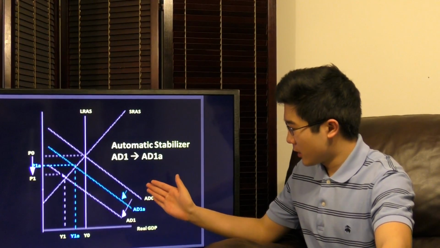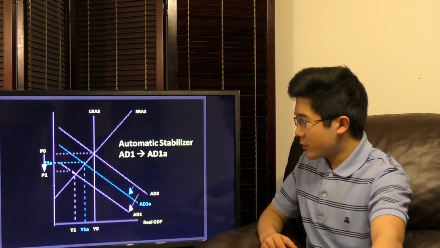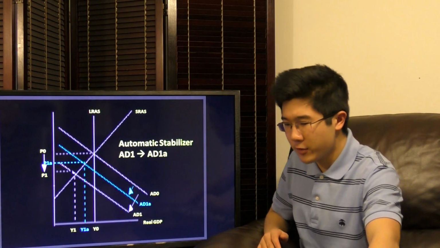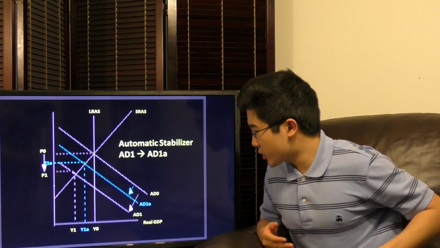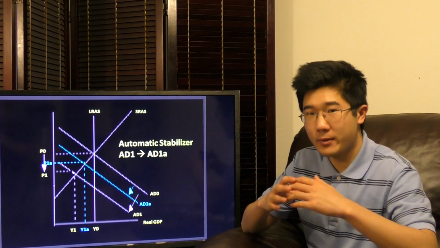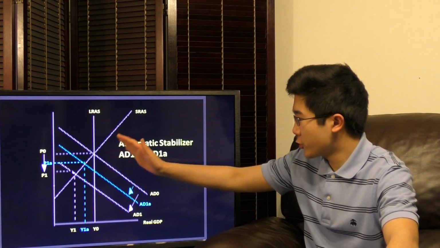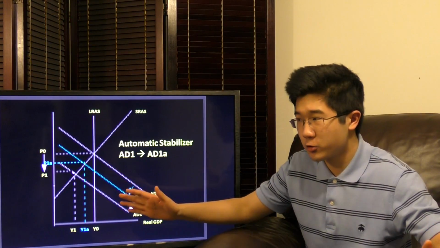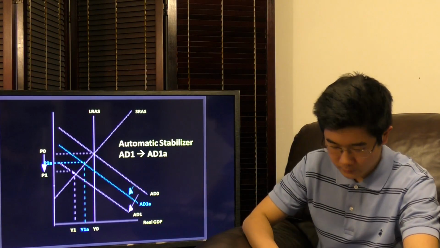We see aggregate demand shift downwards from AD0 to AD1, a large shift downwards, right? However, during this time, the government runs a budget deficit. And from this budget deficit, just immediate automatic stabilizers do not completely push AD1 back towards the long-run equilibrium. However, they do partially, almost immediately, push AD1 towards AD1A, which is closer to AD0 or the long-run equilibrium than it was before. And this is without any more marginal or direct government interaction. This is automatic, basically. This is just based off of government structure.